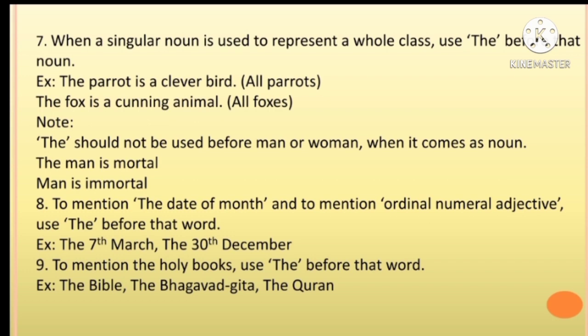When a singular noun is used to represent a whole class, use the before that noun. Example, the parrot is a clever bird. That means all parrots. The fox is a cunning animal. All foxes. Note, the should not be used before man or woman when it comes as a noun.